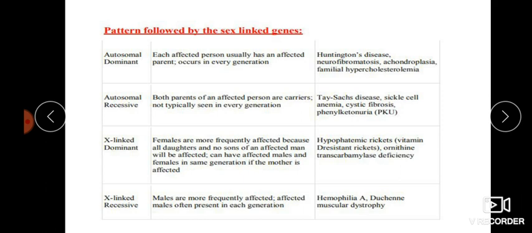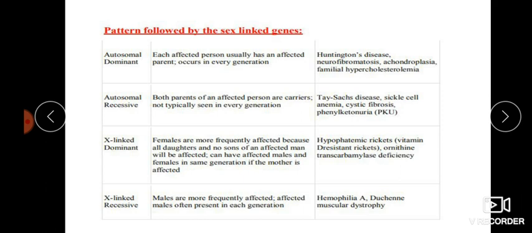Then Tay-Sachs disease, sickle cell anemia, cystic fibrosis, phenylketonuria. These are some diseases that are autosomal recessive. Okay, so if you are able to memorize which diseases come under autosomal dominant and autosomal recessive, it is more helpful for you to attempt more questions from this area.